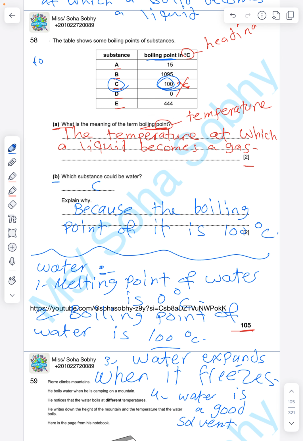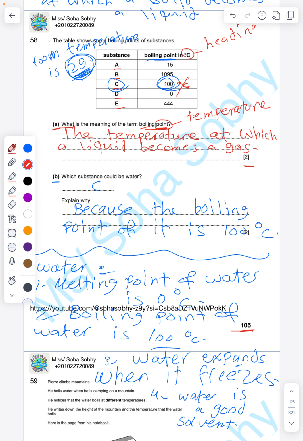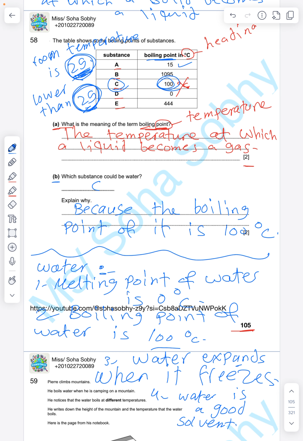يبقى room temperature is 25 وانا بسأل which substance will be gas at 25. طيب انا عندي room temperature 25 عايزة السبستنس تكون جاز، لازم البويلينج بوينت بتاعتها تكون below الروم temperature. يعني الروم temperature is higher than البويلينج بوينت، فانا بدور على substance البويلينج بوينت بتاعتها lower than ال 25. ليه؟ لأن أنا عندي البويلينج بوينت دي temperature at which the substance starts to turn from a liquid to gas. فأنا بدور على temperature هنا أقل من 25 عشان تكون خدت enough energy to turn into gas. فأنا لقيت إن ال 15 البويلينج بوينت بتاعتي is lower than the room temperature, so it will be gas at 25.